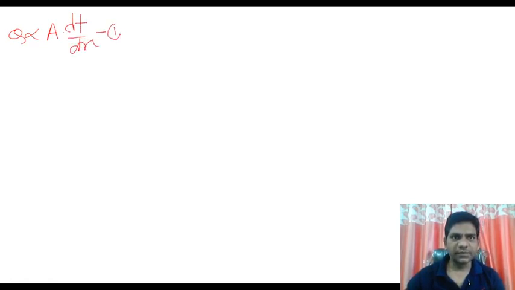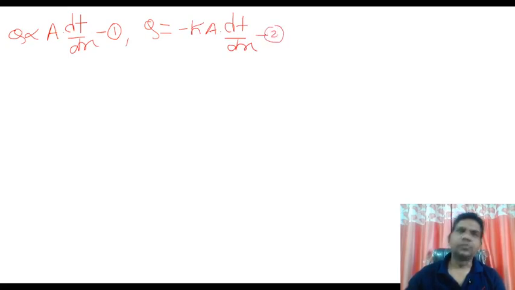So what is our statement? Our statement is Fourier's law: Q is directly proportional to A dT upon dx. This is our equation number 1. So what do we get after solving? Q is equal to minus KA dT by dx. Suppose this is my equation number 2.